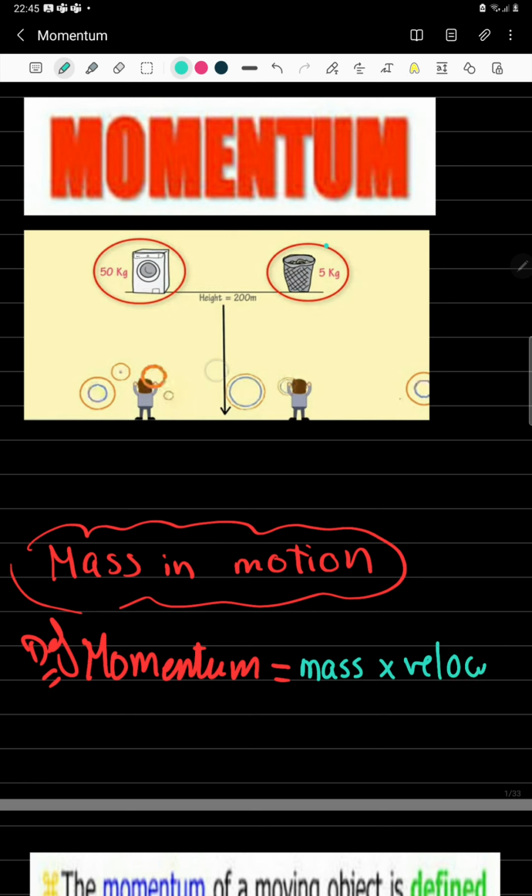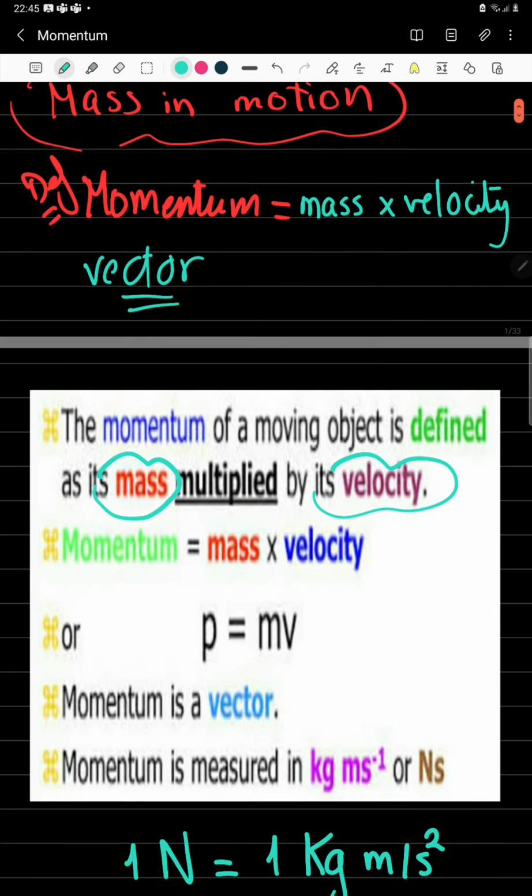The importance of the momentum is that it gives us an idea about how difficult it is to stop a moving body. The more the momentum, the more difficult it is to stop the body. The more the momentum, the more the force that was needed to get it into motion. It means that it needed a very big force to get it into motion. This body has a big momentum. Is the momentum a vector or a scalar quantity? It is a vector quantity that has both magnitude and direction.